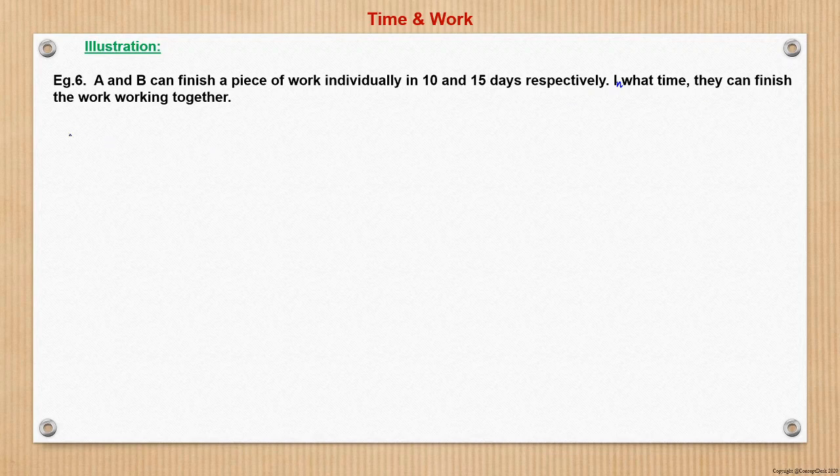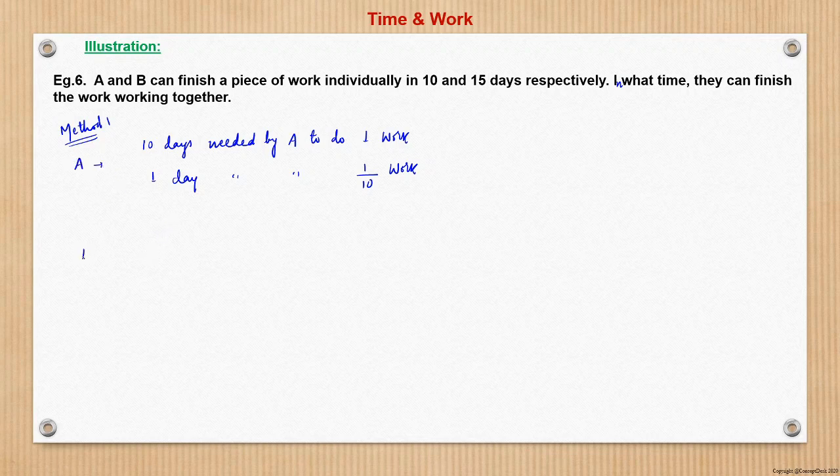So both the ways, method 1 let us see first. 10 days needed by A to do one work. So 1 day needed by A to do 1 by 10 work, right?